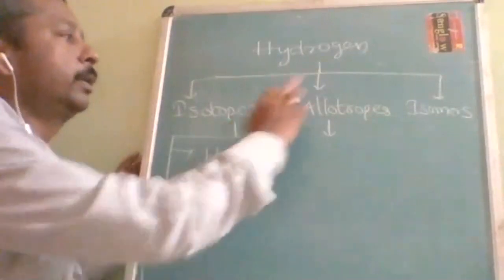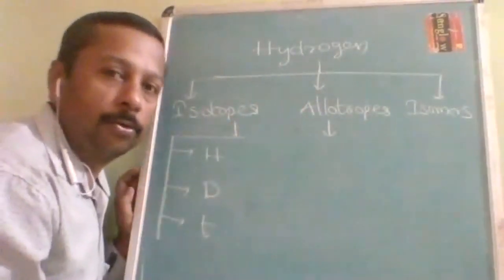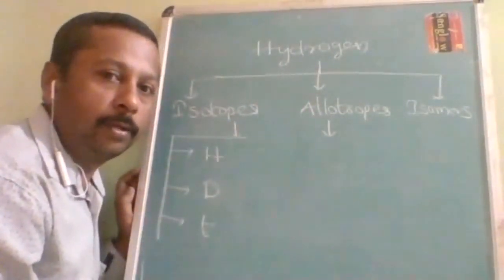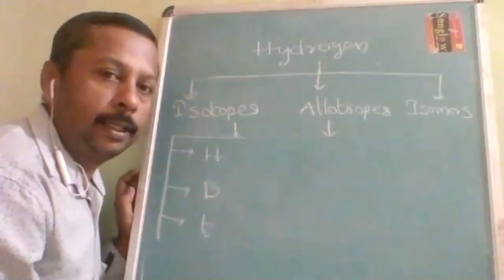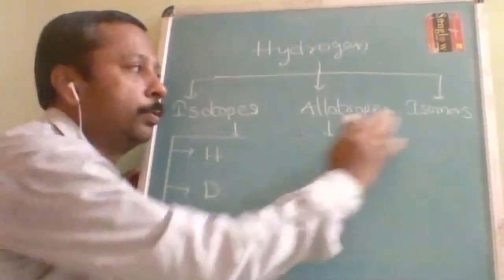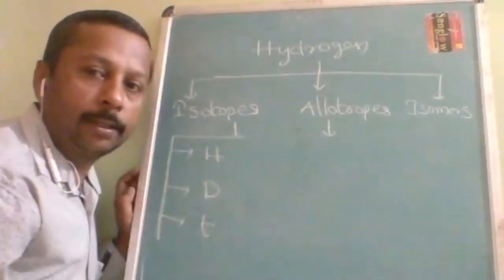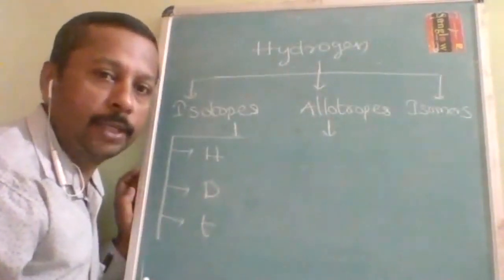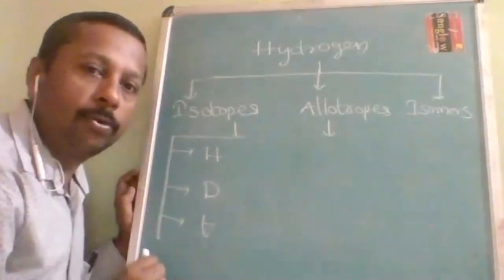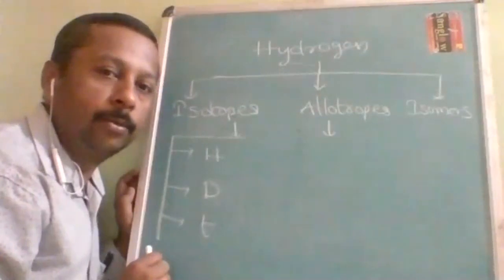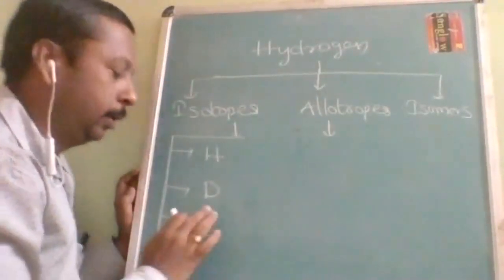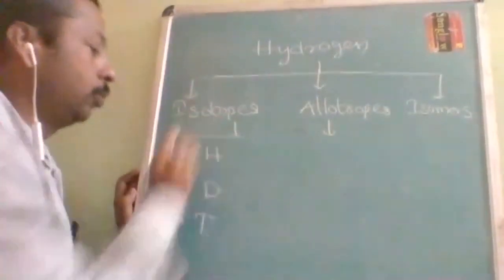Okay, in this chapter, the major topic is hydrogen and its compounds. Today we are going to concentrate on three topics: isotopes, allotropes and isomers. All these terms have very minute differences, so unless you study minutely, you will not be able to know the difference. Okay, so first is isotopes.